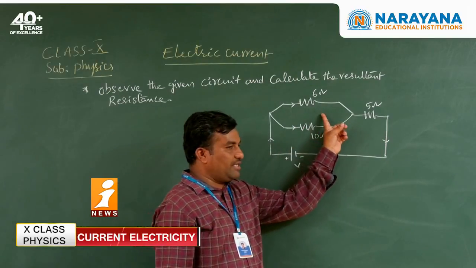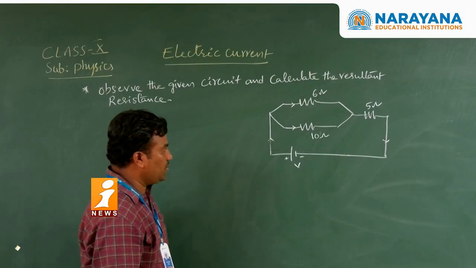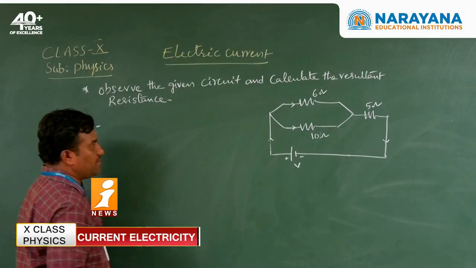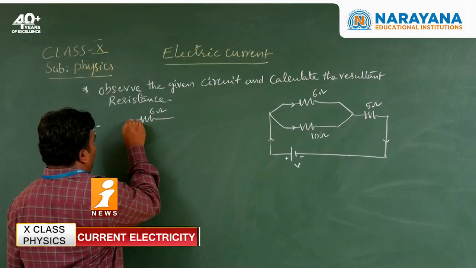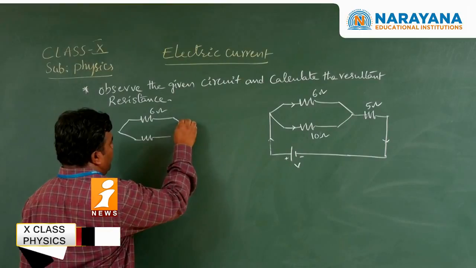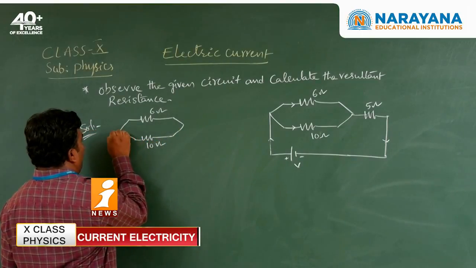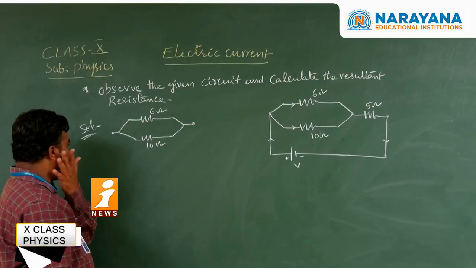After getting the resultant, these will be in series combination. So first of all, I am taking the first two resistors. First one is 6 ohms, connected to another resistance, the 10 ohms. These two are in parallel combination. So how to get the parallel combination?